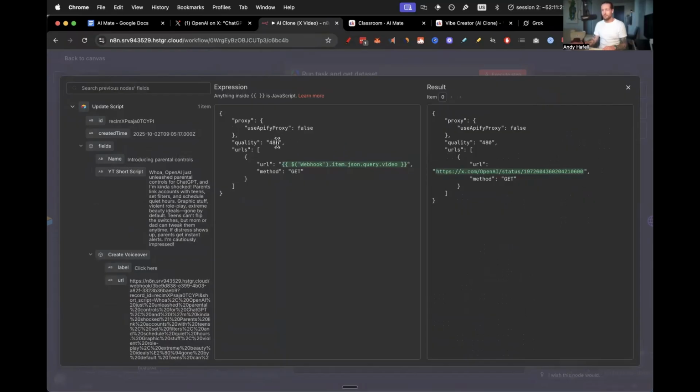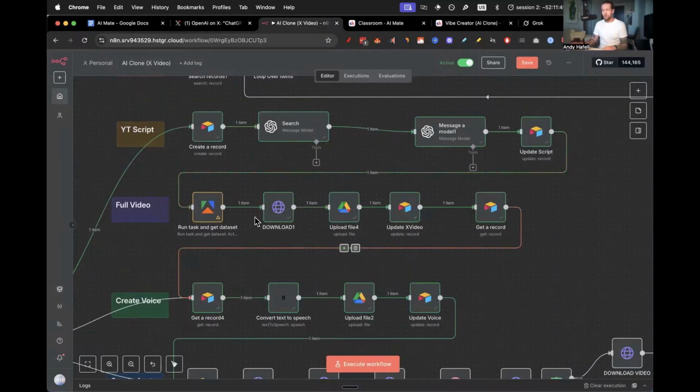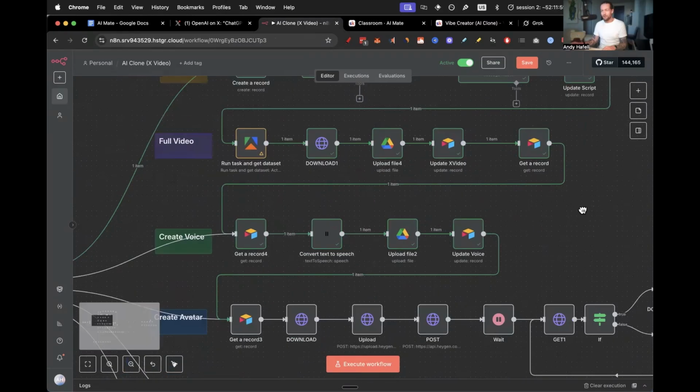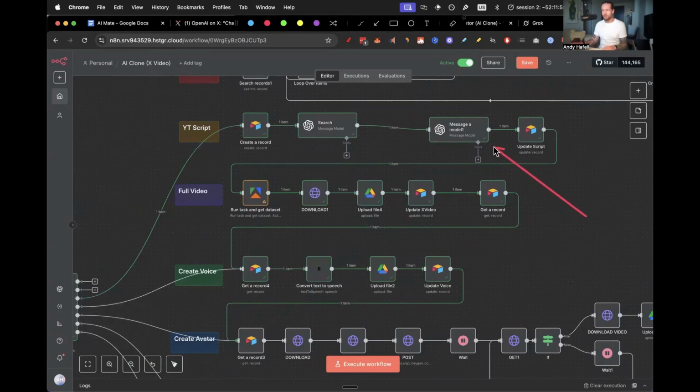I've selected 480p because it's way faster. It does have a little bit too little quality. I don't like that. I could do 720 here, but I found that the time that it takes is a little bit longer. So I would do this if it was a production, but now it's obviously in the testing phase and fixing all the bugs and everything. Once we've downloaded it, it's super simple. We just upload the file to Google Drive, and then we update the X video, and then we create the voice. So the voice is actually created by this script here beforehand.